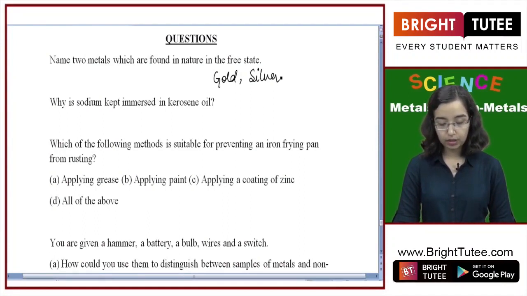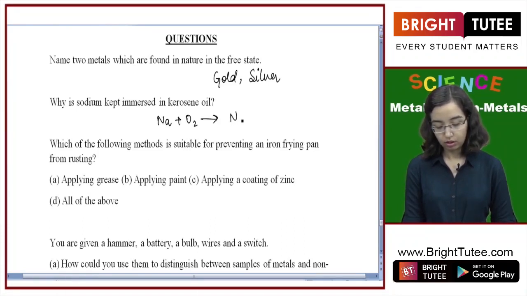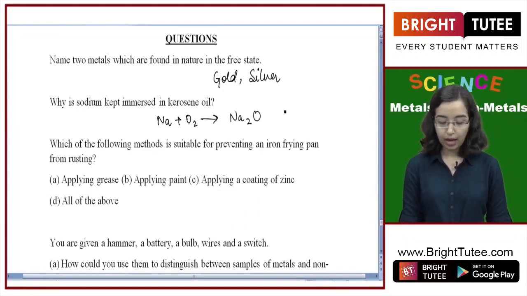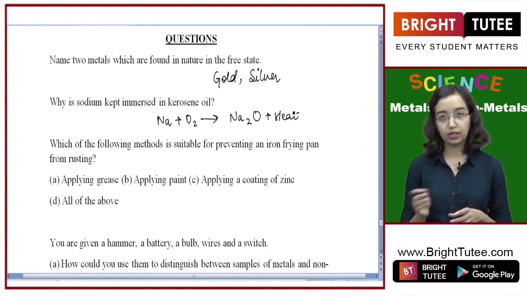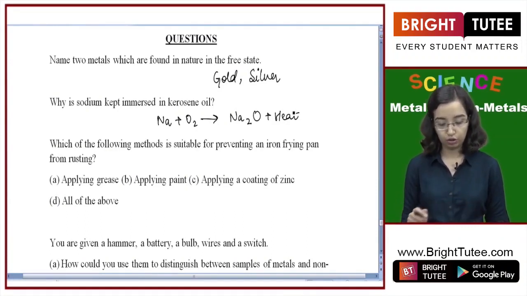Why is sodium kept immersed in kerosene oil? Sodium is kept immersed in kerosene oil because sodium reacts with oxygen to form oxide, and this reaction is highly exothermic. It releases a lot of heat. So sodium will quickly burn in the presence of air or water, and that is why, to protect it, it is kept dipped in kerosene.